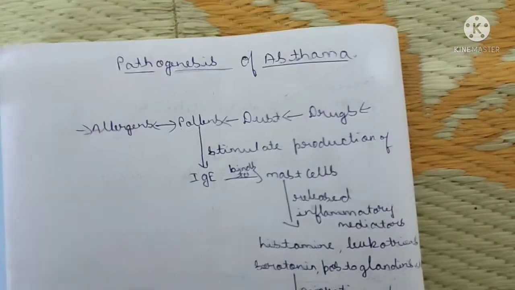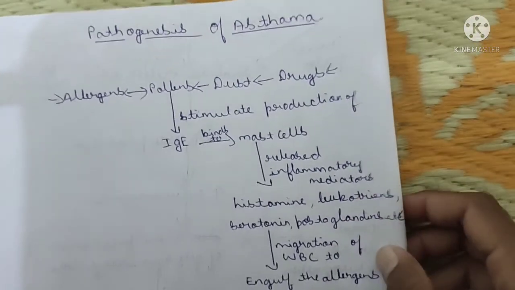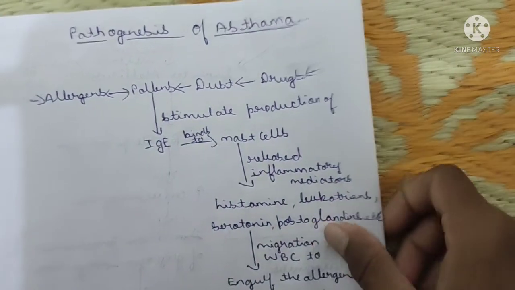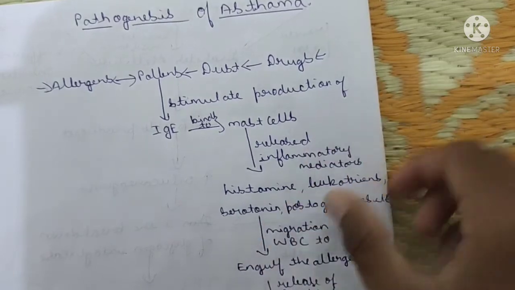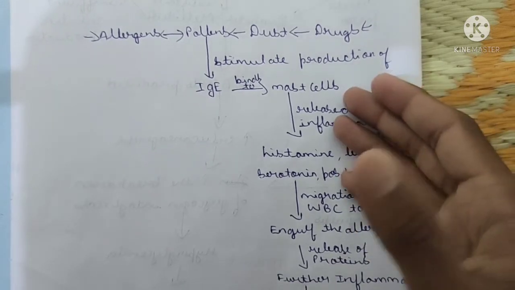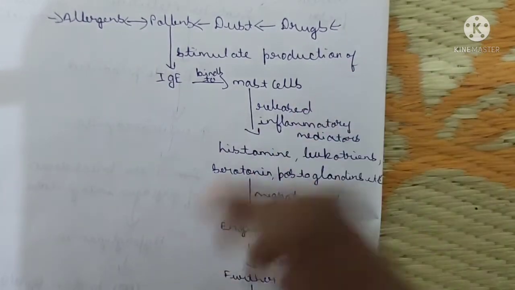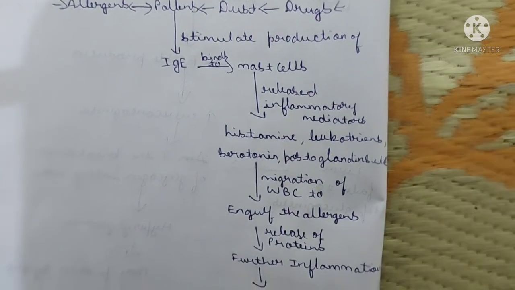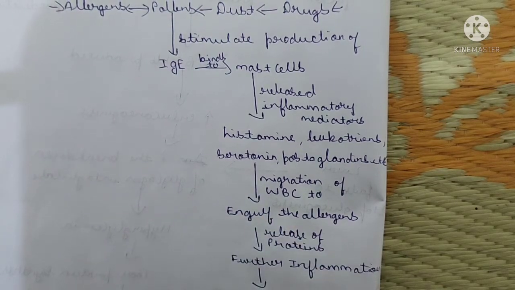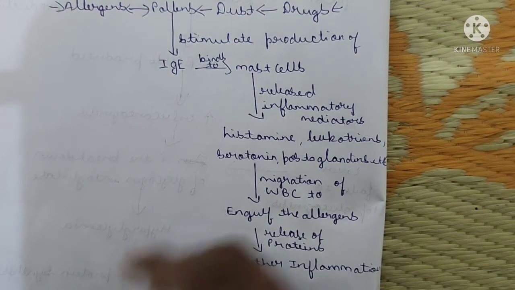Yes, and next is one more type of pathogenesis, that of asthma. Pathophysiology of asthma: due to the entry of allergens like pollen, dust and drugs, what happens? They stimulate the production of IgE by the immune system. Then it binds to the mast cell. The mast cell releases inflammatory mediators like histamine, leukotrienes, serotonin, prostaglandins and cytokines. These are the inflammatory mediators released from the mast cell.